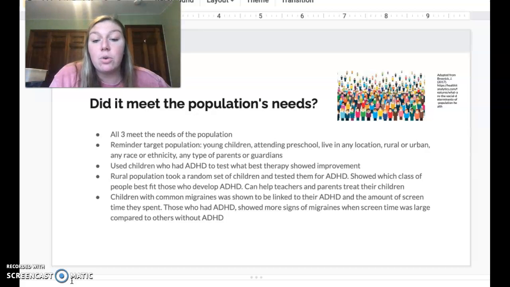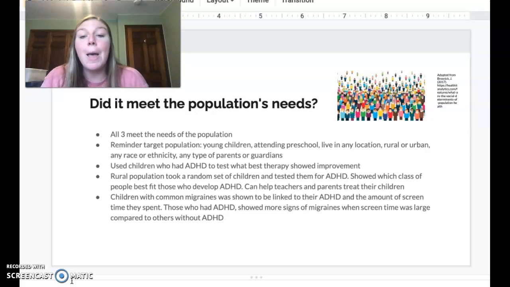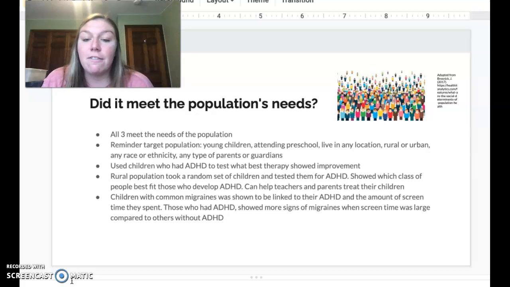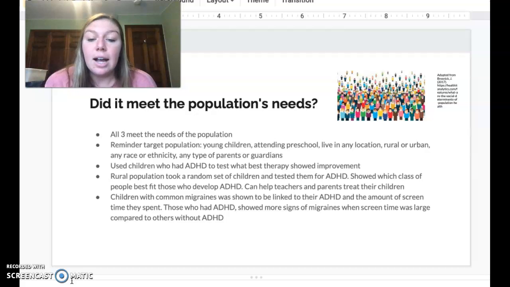improve. And for those that live in the rural area, when they just took a random set of the children and tested for ADHD, they actually showed which class of children best fit into those who developed ADHD, and this could also be helpful, but I thought that we also needed to test the population of the urban and just compare the two for more research and data, so we can make a firm conclusion and a solution in the future.